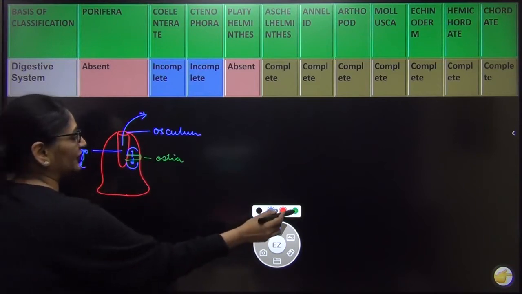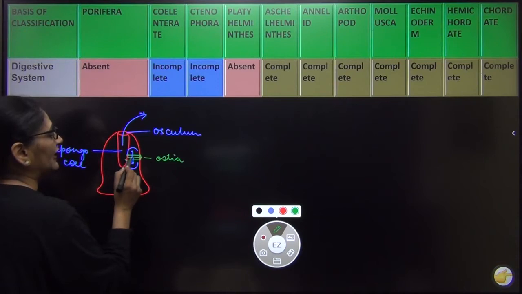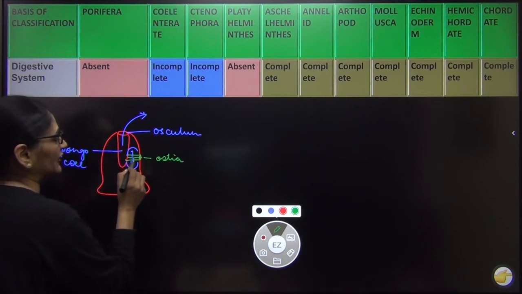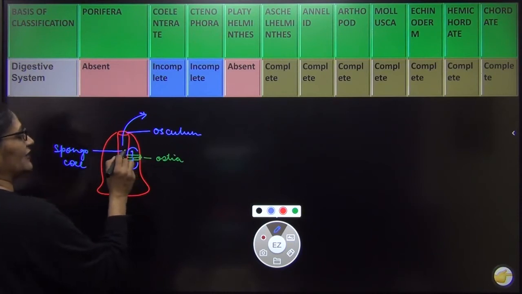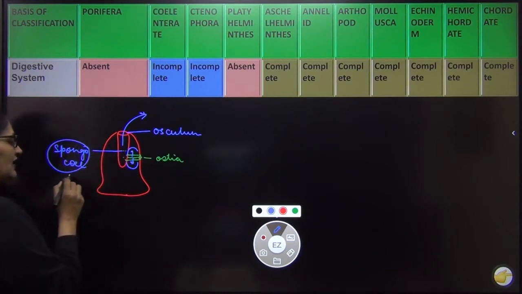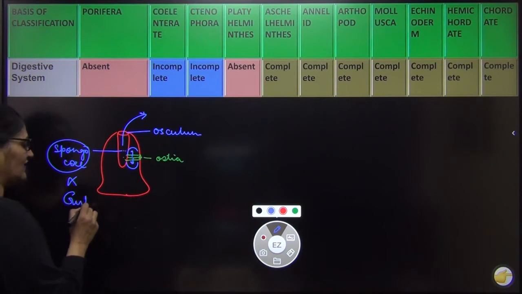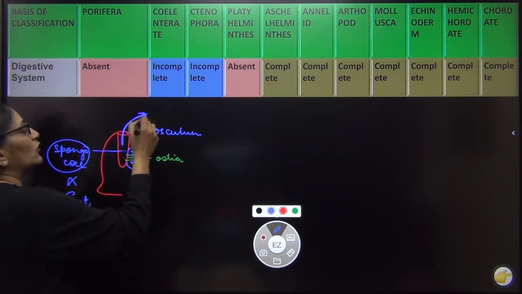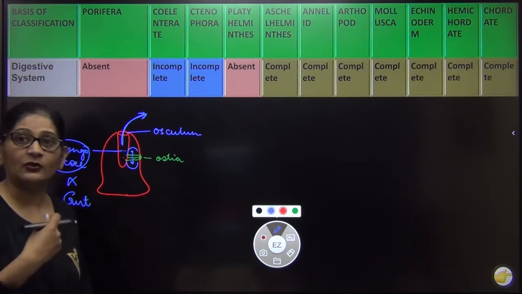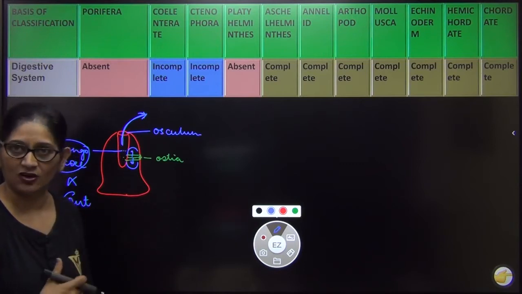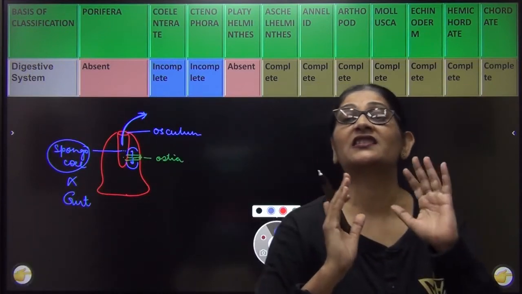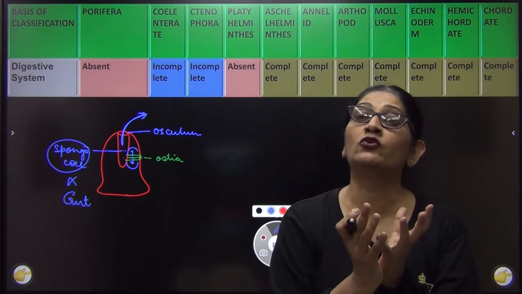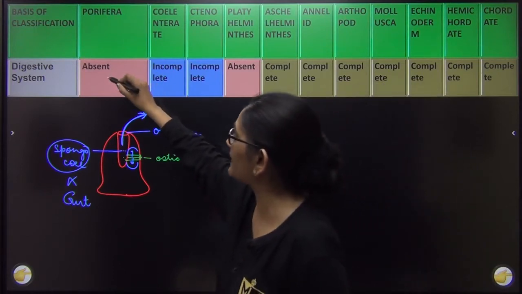The water I am showing in green color will come here. It will bring food and oxygen, which will be given to all the cells. The cells will in return give carbon dioxide and waste. This water will then accumulate in the common cavity called spongiocele. This spongiocele is not gut, it is just a common cavity, and the water will leave through the osculum. The water which goes out will carry waste and carbon dioxide along with itself. Since all the cells do their own digestion, a common digestive system which will digest food on behalf of all the cells is absent in Porifera.